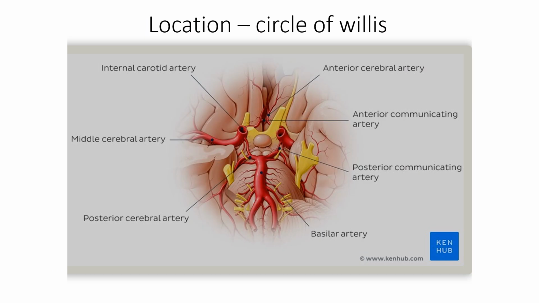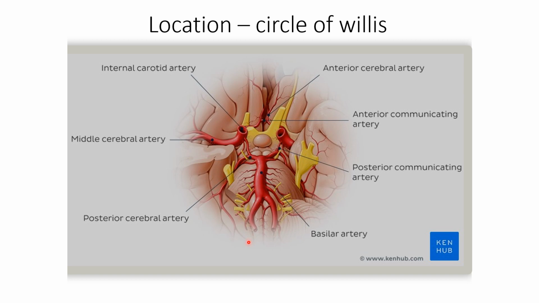Next is the location of the circle of Willis. Knowledge of the arterial pattern and blood supply of the brain is very essential. The circle of Willis is located mainly at the interpeduncular fossa at the base of the brain. This area is given the name interpeduncular fossa. Here there is a communication of the arterial pattern of the branches of the internal carotid artery and the branches of the basilar artery.